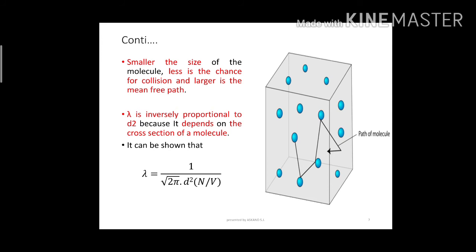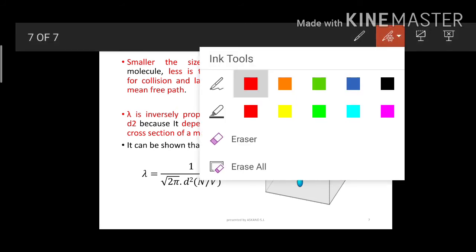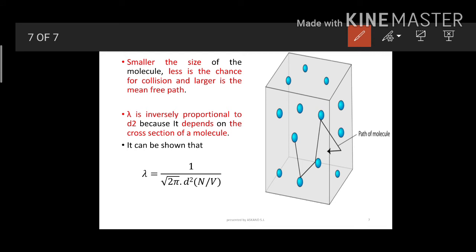As I said earlier, a molecule faces two problems. The second one is the size of molecules present in this container. This one is small, but this one is bigger. You can see here, this one is bigger compared to the black one. If size is small, molecules will collide less with each other, and they will travel easily throughout the container. But if molecule size is bigger, they will collide with each other, and the mean free path will be less.